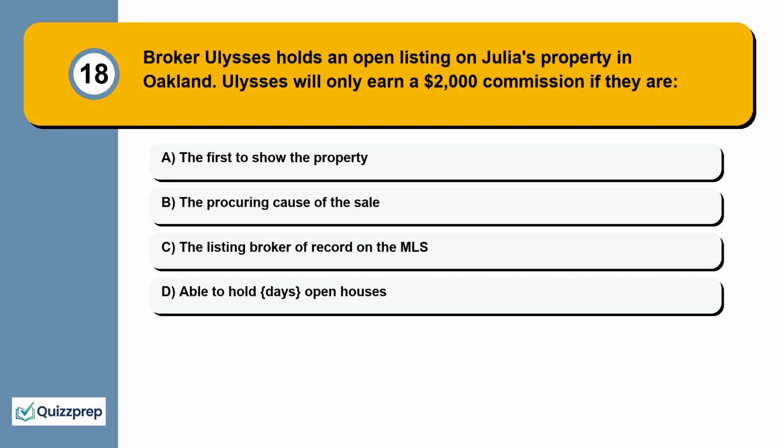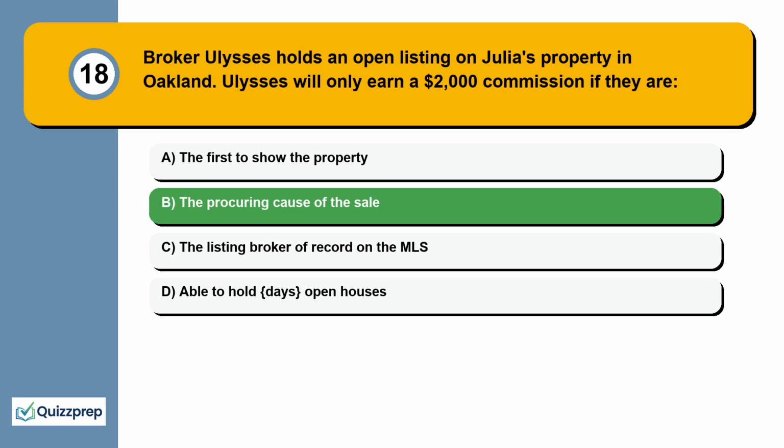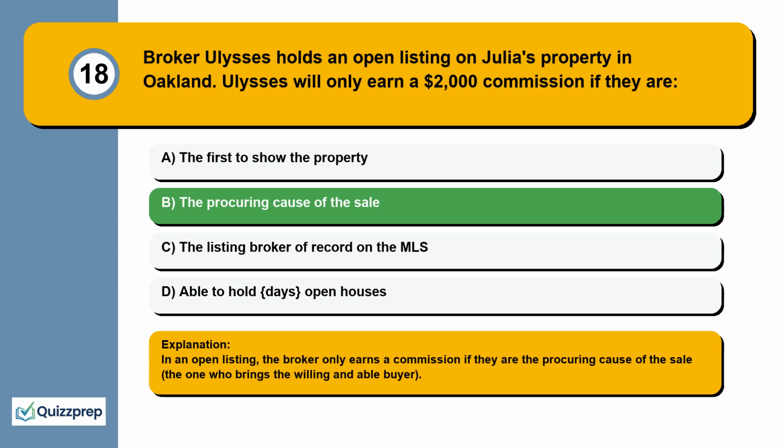Question 18. Broker Ulysses holds an open listing on Julia's property in Oakland. Ulysses will only earn a $2,000 commission if they are the first to show the property, the procuring cause of the sale, the listing broker of record on the MLS, able to hold open houses. In an open listing, the broker only earns a commission if they are the procuring cause of the sale, the one who brings the willing and able buyer.